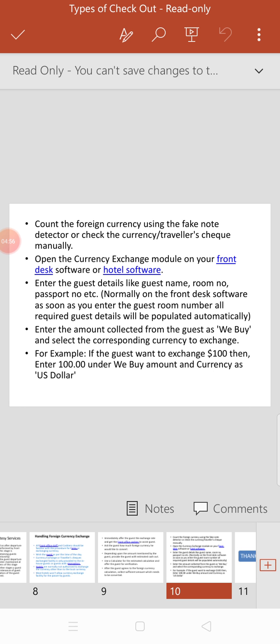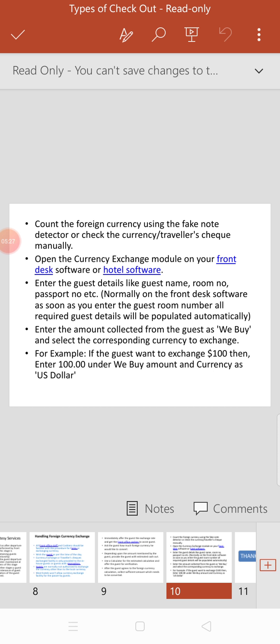Then the last step is to count the foreign currency, using the fake note detector or checking the currency by the travelers check manual. Open the currency exchange module on the front office software or the hotel software. Enter the guest details like guest name, room number, passport number. Normally on the front office software, as soon as you enter the guest room number, all details are visible in front of you.